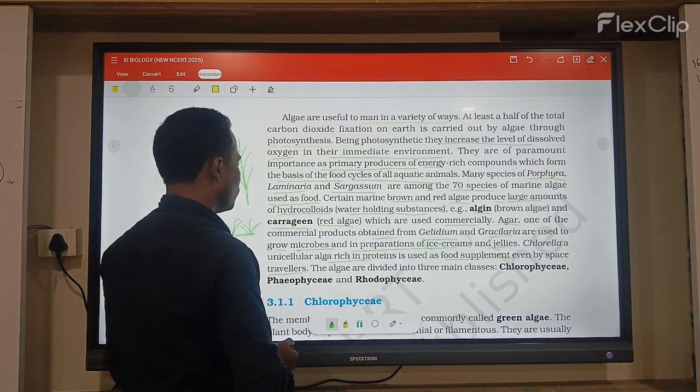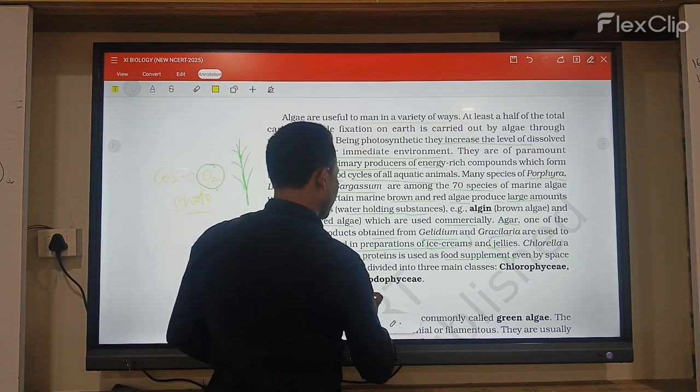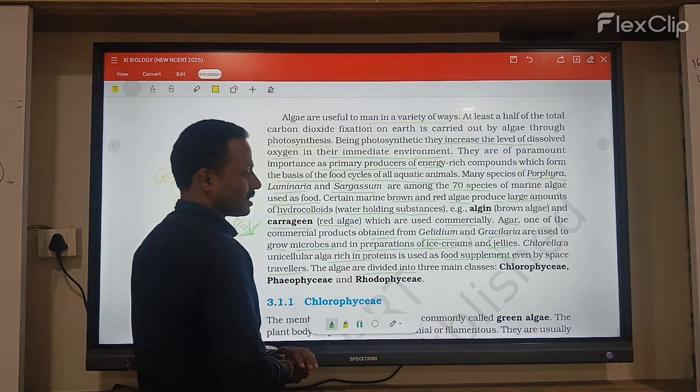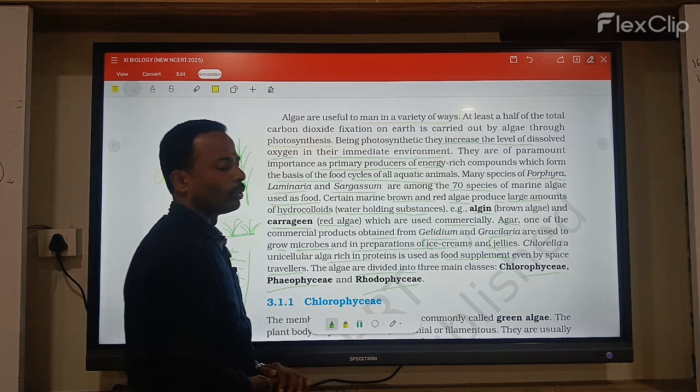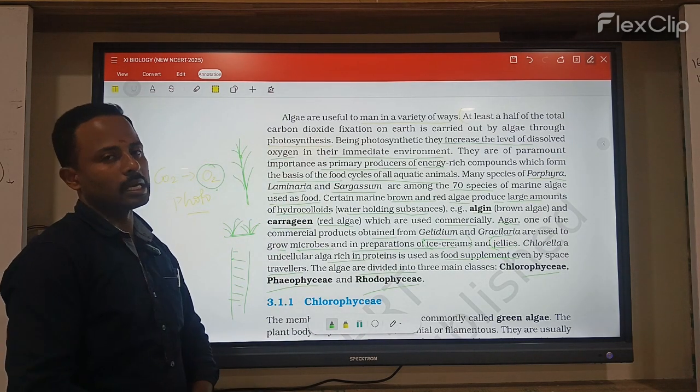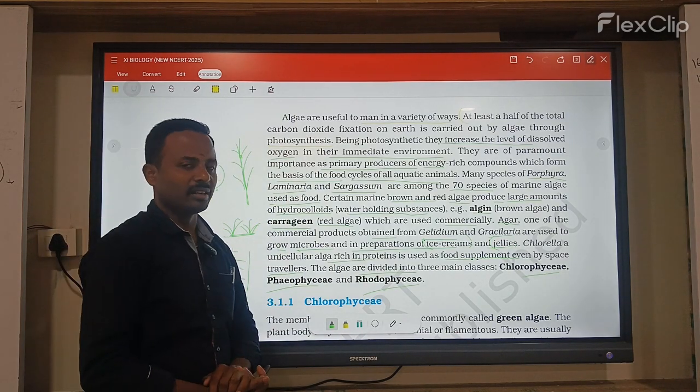Okay. Now, algae are divided into three classes: Chlorophyceae, Phaeophyceae and Rhodophyceae. They are completely three classes. We will discuss the three classes in the next class.